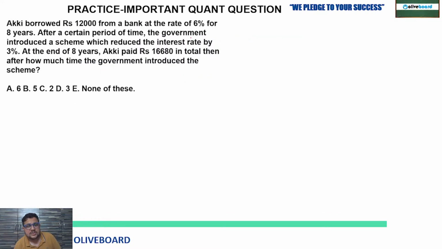Now this question is also homework for you all. As I told you, at the end I am going to give you a tricky question based on interest, CISI, from your simple interest, compound interest chapter. So this one you have to solve. This is your homework. You have to try. You have to comment your answer in the comment box after the solution.